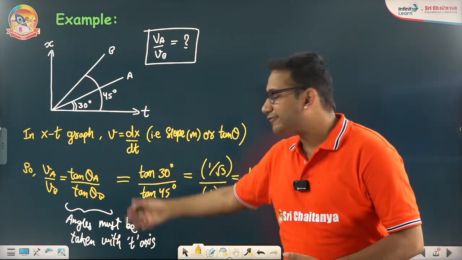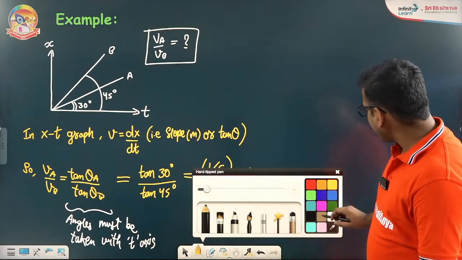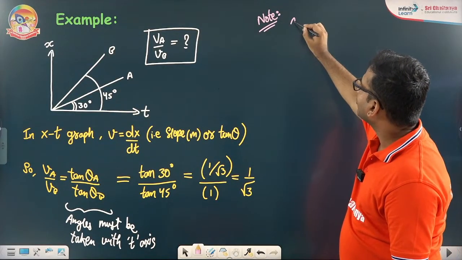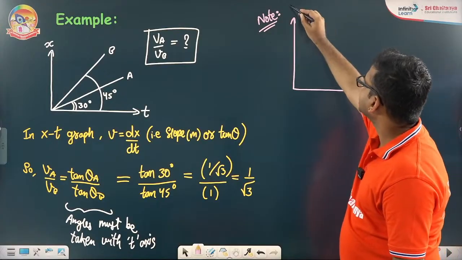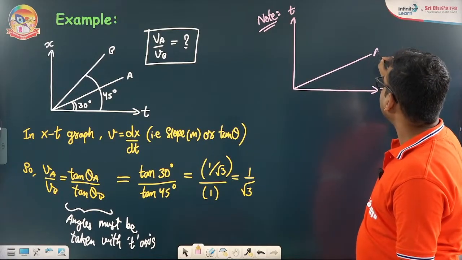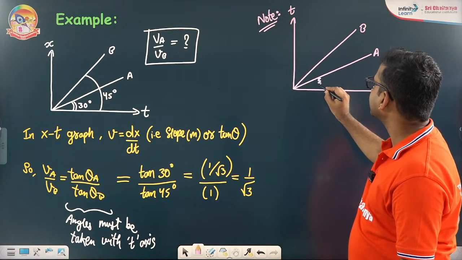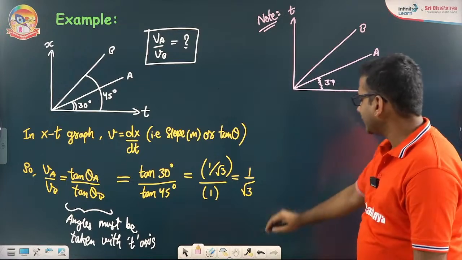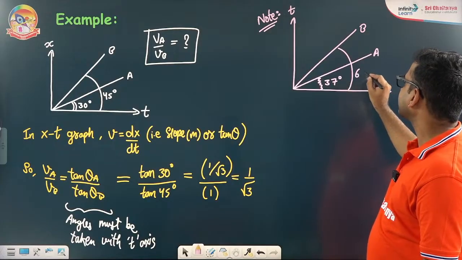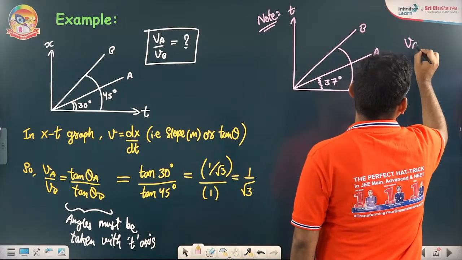It's the ratio of the same type of physical quantity, velocity by velocity, so it has to be unitless as well as dimensionless. But now suppose I modify this problem for you and I say that this is time versus position graph. This is A and this is B. This angle here is 37 degrees. And this angle here is 60 degrees. That's the question. Question is again the same, tell me the value of VA by VB.